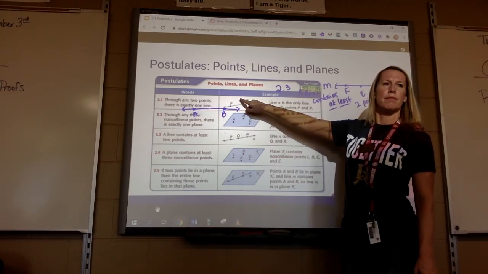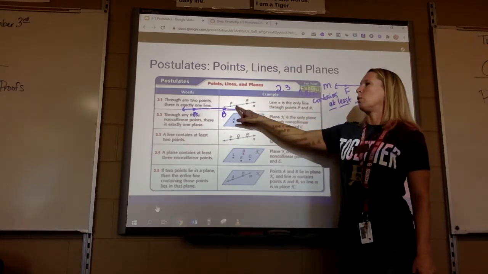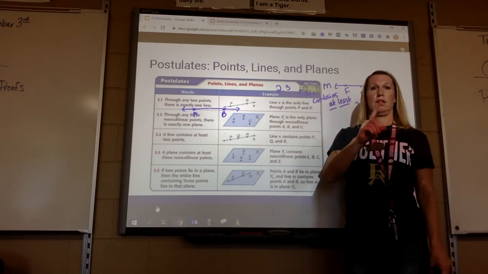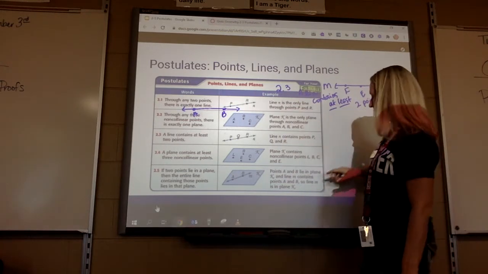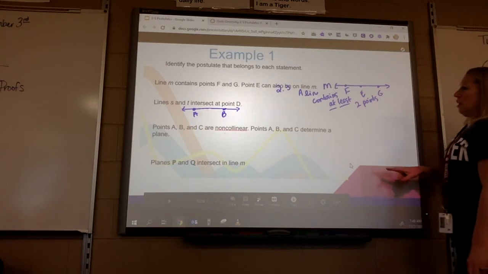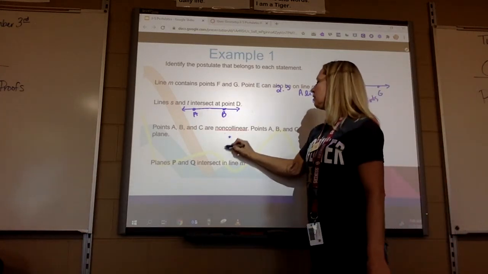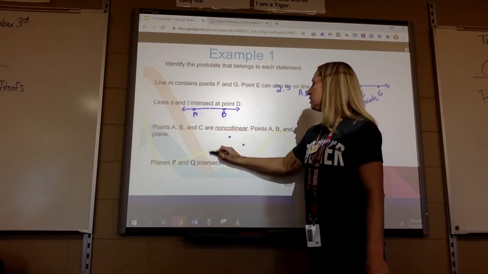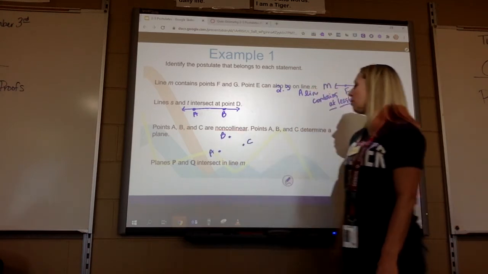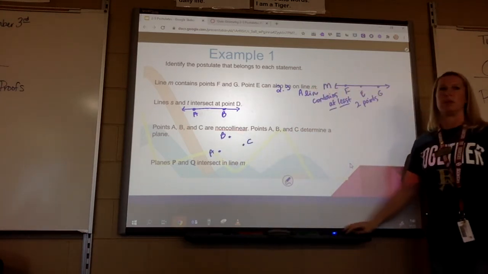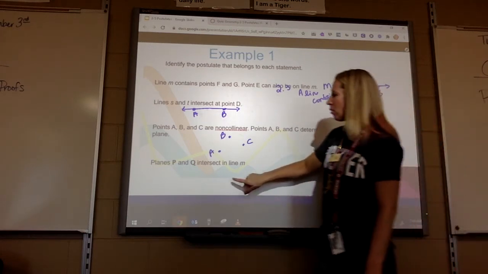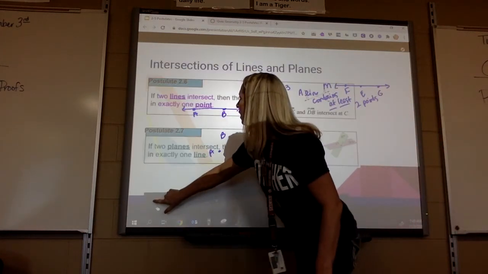2.1, the first one. So if it's only 2 points, use the first one. If it's 3 or more points, use the third one. Okay, points A, B, and C are non-collinear. Points A, B, and C determine a plane. So now we're talking about a plane.